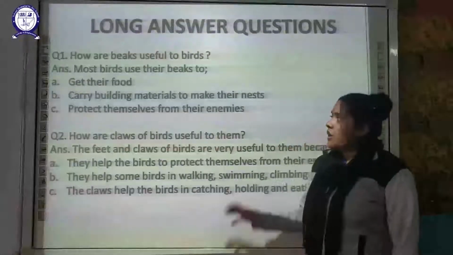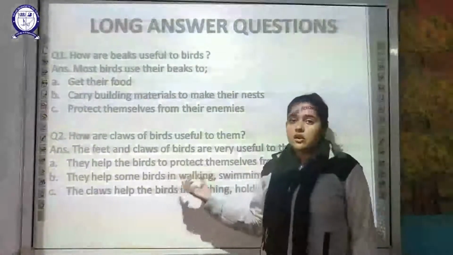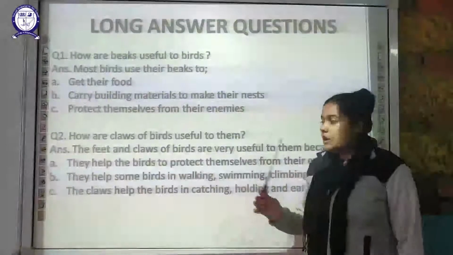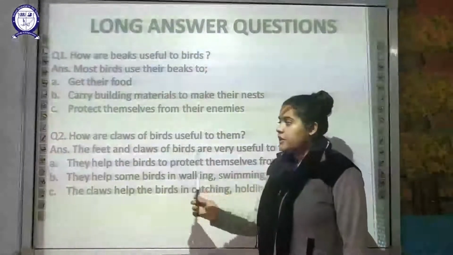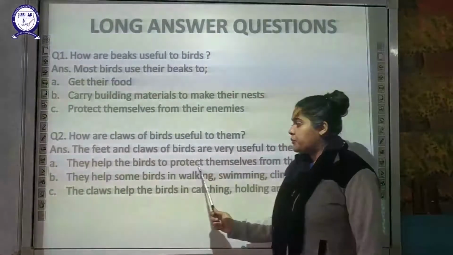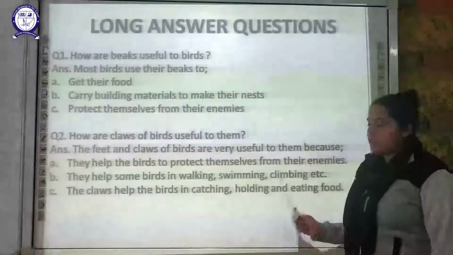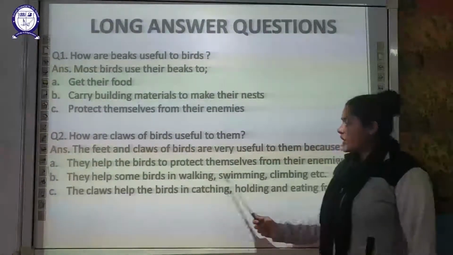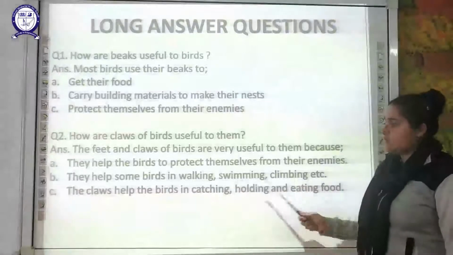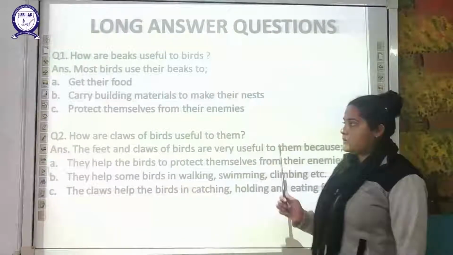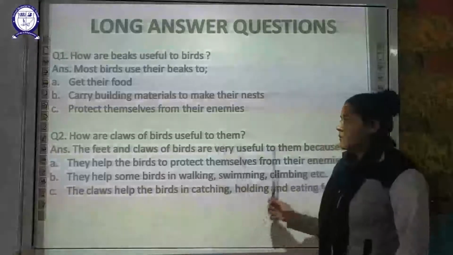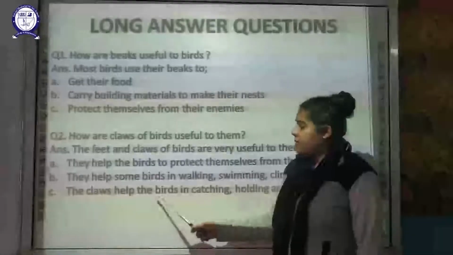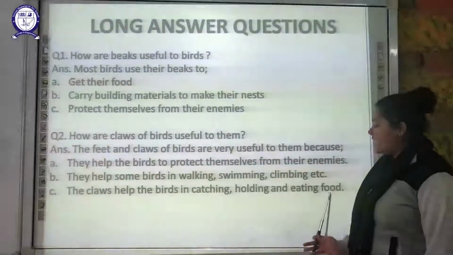The next, for the second half, we have discussed the different claws of the bird. How do the claws help the bird? They are very useful because they help them to protect themselves from their enemies. The second one is they help them in walking, swimming and climbing. These various activities also require strong claws and different types of claws and feet. Next is the claws help the birds in catching, holding and eating the food.